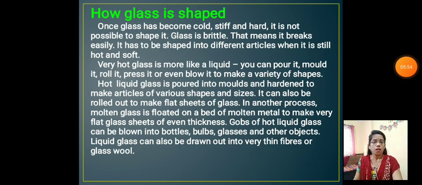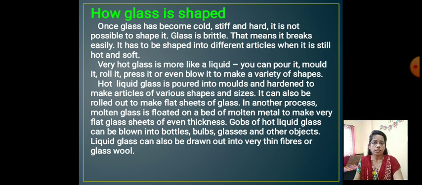Now here, how glass is shaped. Once glass has become cold, stiff and hard, it is not possible to shape it. Glass is brittle. That means it breaks easily. It has to be shaped into different articles when it is still hot and soft.